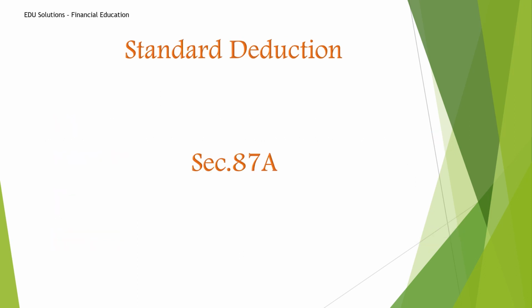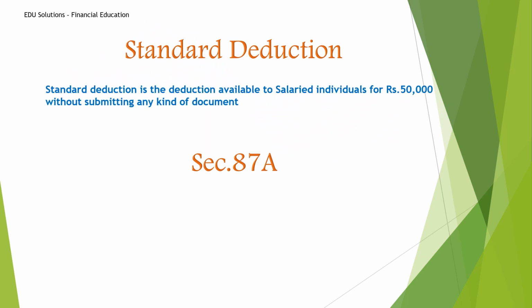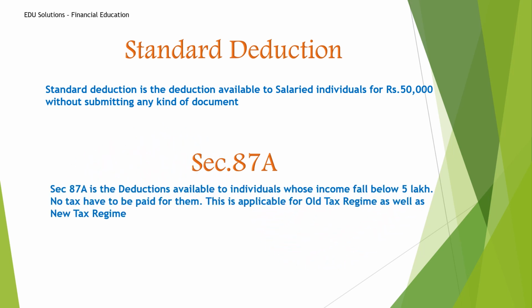So the last portion is standard deduction and section 87A. What is standard deduction? Standard deduction is the deduction for all salaried individuals with any amount of salary, means the government is allowing you 50,000 rupees for your personal expense. The attraction of this is you do not need to submit any proof for this claim. You can directly claim 50,000 rupees. And section 87A. Both this standard deduction and 87A I have already mentioned in my previous video, old tax regime versus new tax regime. You can refer to the I button mentioned above.